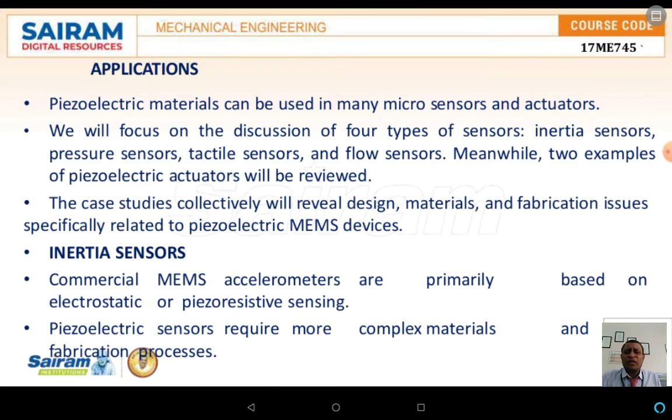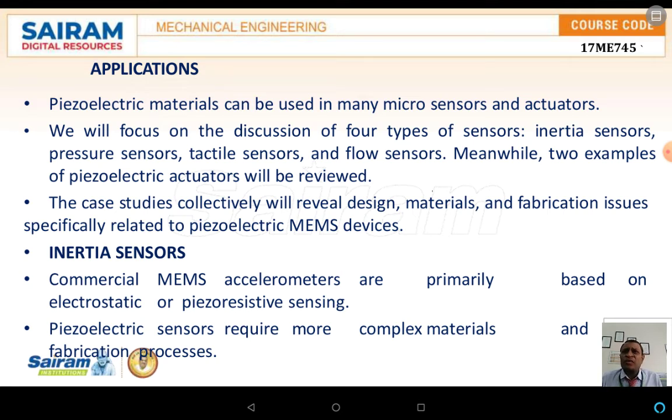Now the next topic we are discussing is with respect to the application. As you know, piezoelectric materials have major applications, especially in the case of sensors as well as actuators. Now PZT has a major focus, especially in four types of sensors: inertia sensors, pressure sensors, tactile sensors, and flow sensors.